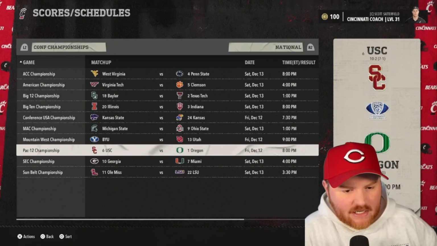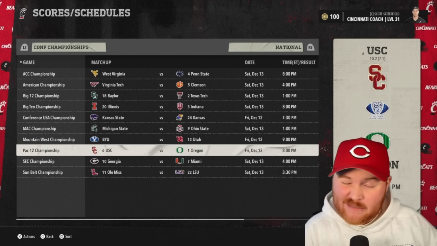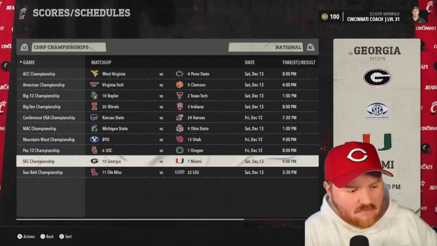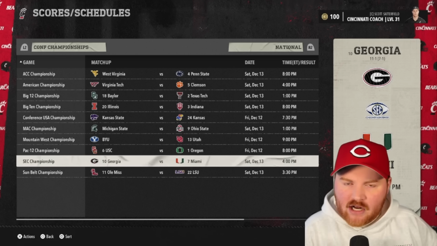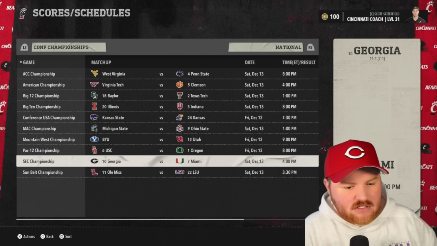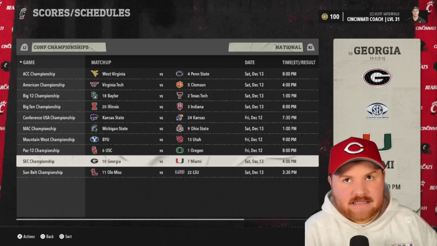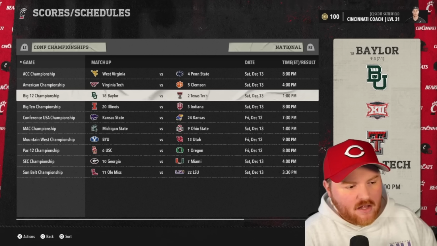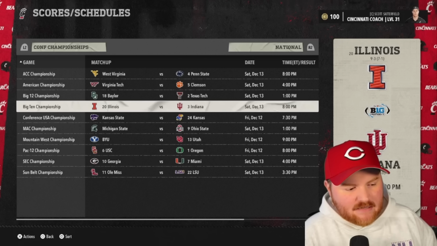Of course, we knew that we were going to get the Oregon USC championship. Anytime you reconstitute the Pac-12 in any form, and sometimes even just in the Big Ten, Oregon and USC end up in the championship game as they do here. We got another top 10 matchup in the SEC between Miami and Georgia, which is not that surprising when you've watched a couple sims. Miami and Georgia tend to rise up to the top. Miami has actually been dominating in basically all of our videos this week, going back to Saturday. Indiana at the top of the pile, Texas Tech at the top of the pile, both ranked matchups, but probably the higher ranked teams are in, win or loss, and the lower ranked teams don't have a chance.